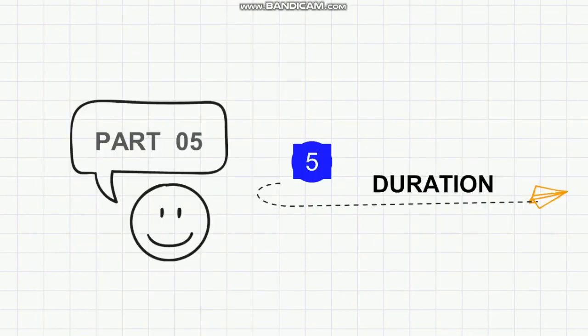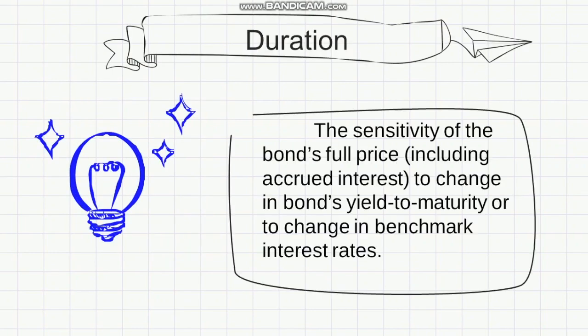As I said earlier, we have bond price sensitive to interest rate. Now this is the time for measuring it. We use duration. So, what is duration? Duration is the sensitivity of the bond's full price, including accrued interest, to change in bond's yield to maturity or to change in benchmark interest rates.